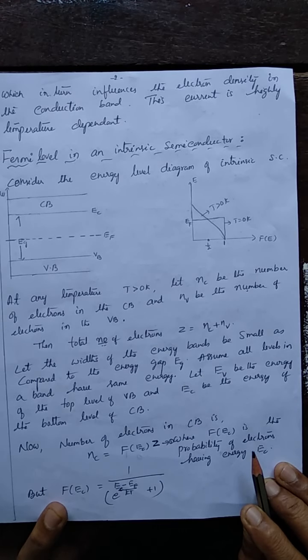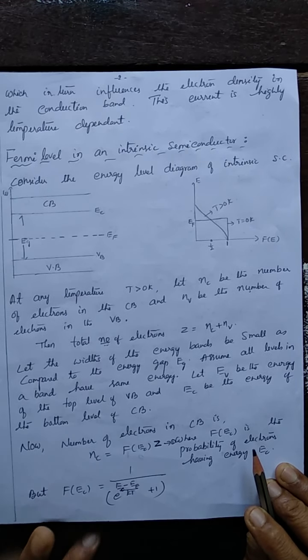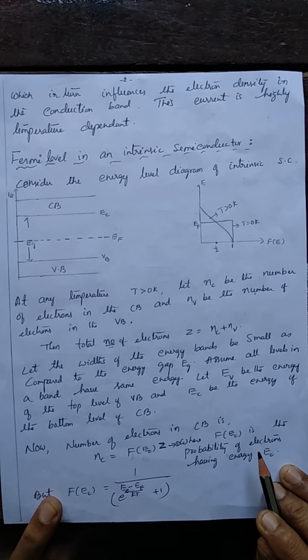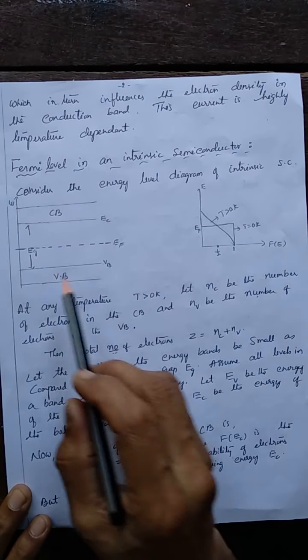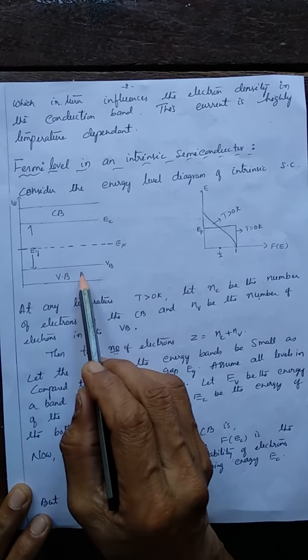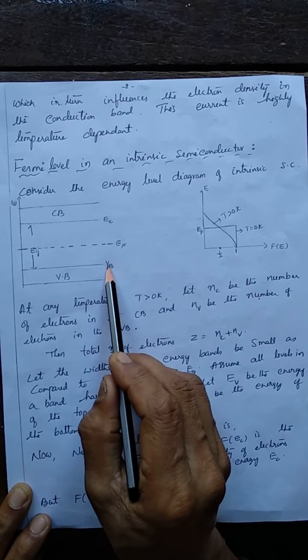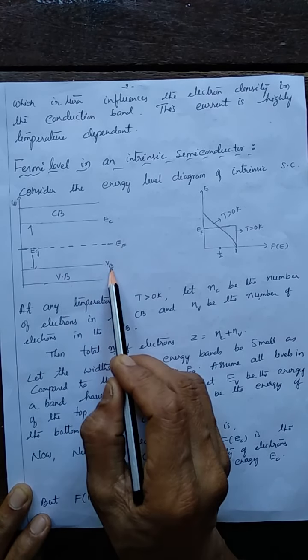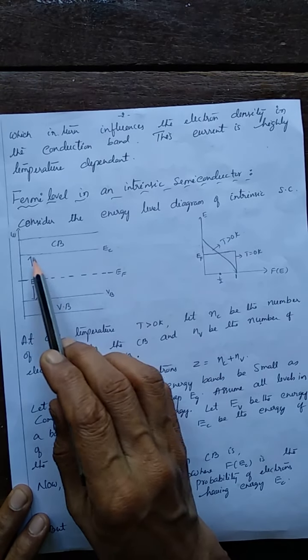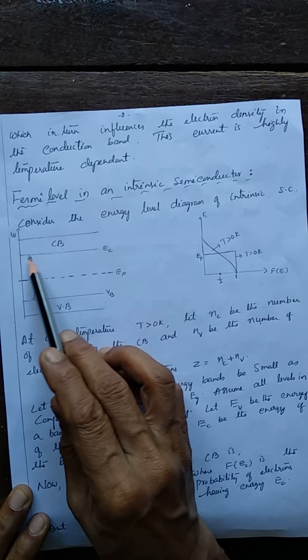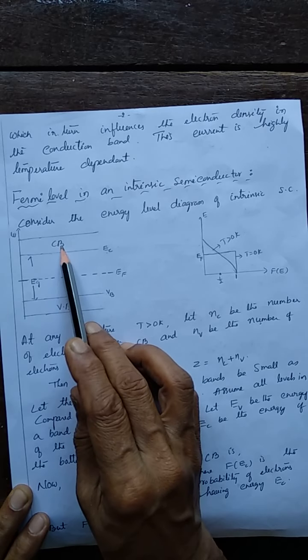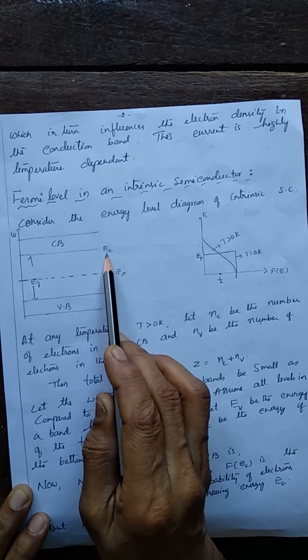Since the widths of the conduction band and valence band are small compared to the energy gap, here we assume the energy level corresponding to the top of the valence band is denoted as Ev, and the lowest energy level of the conduction band is denoted as Ec.